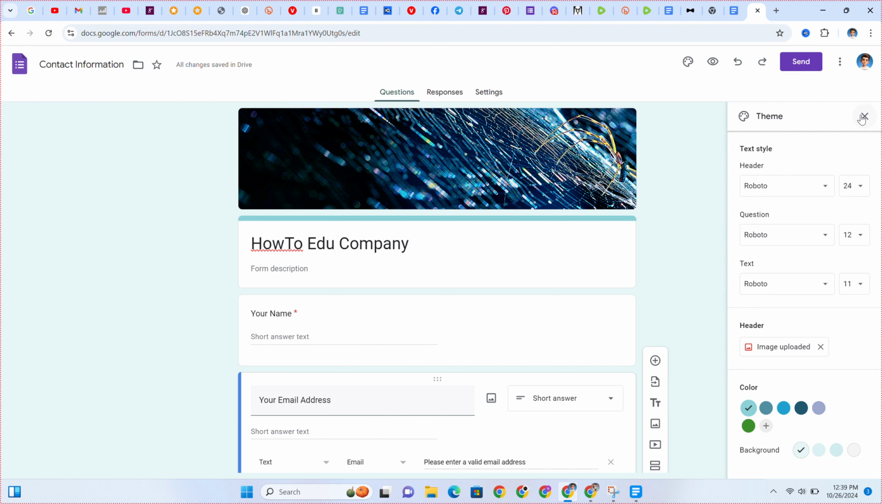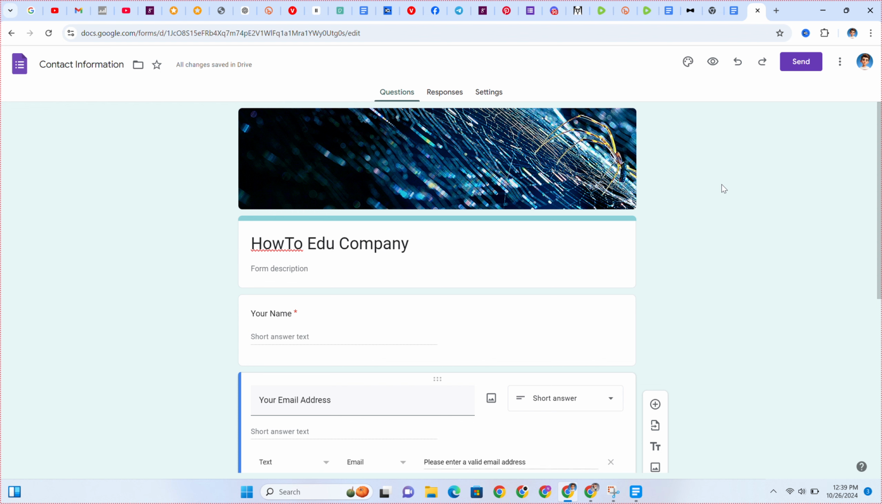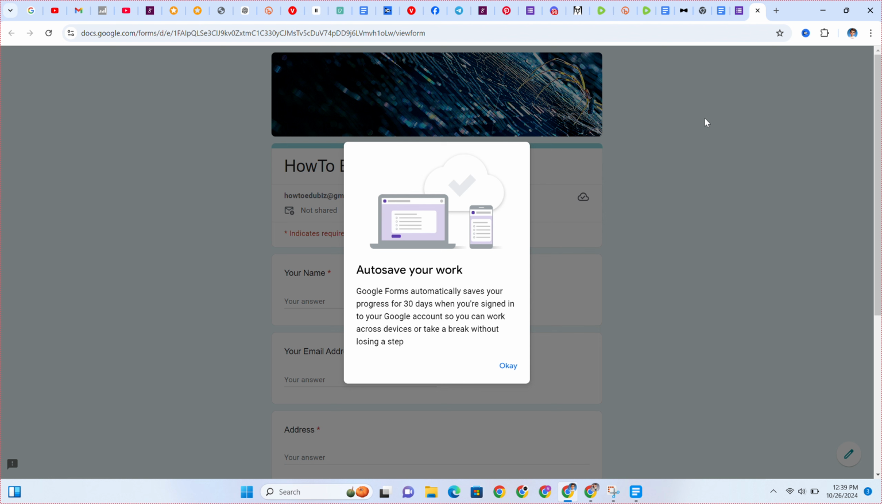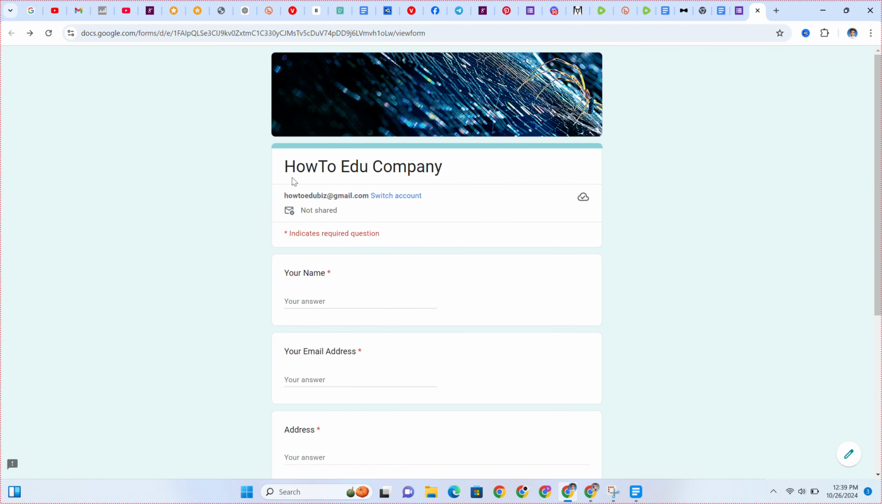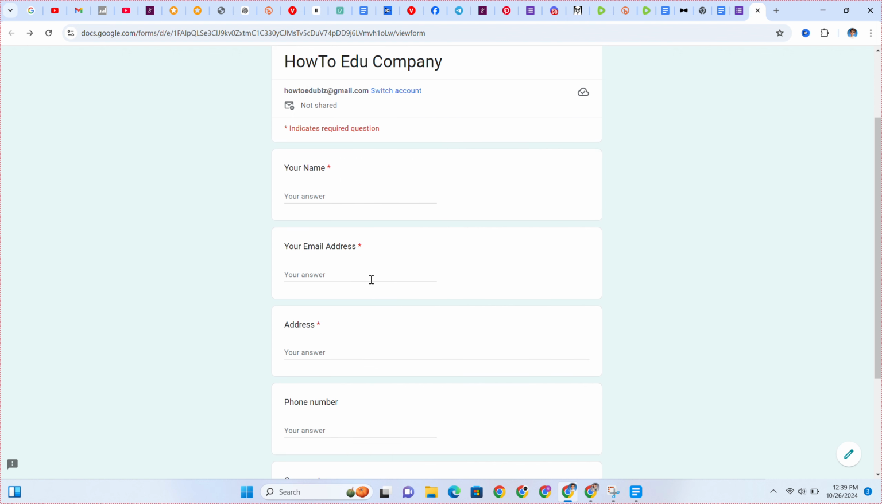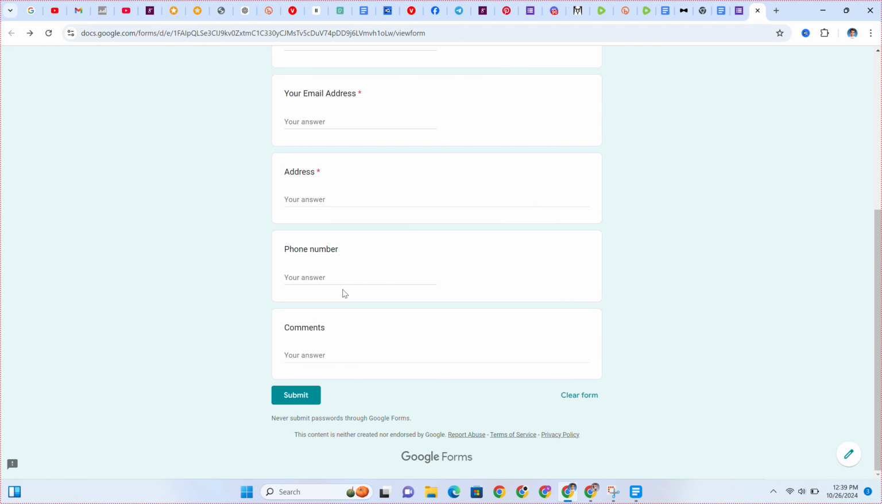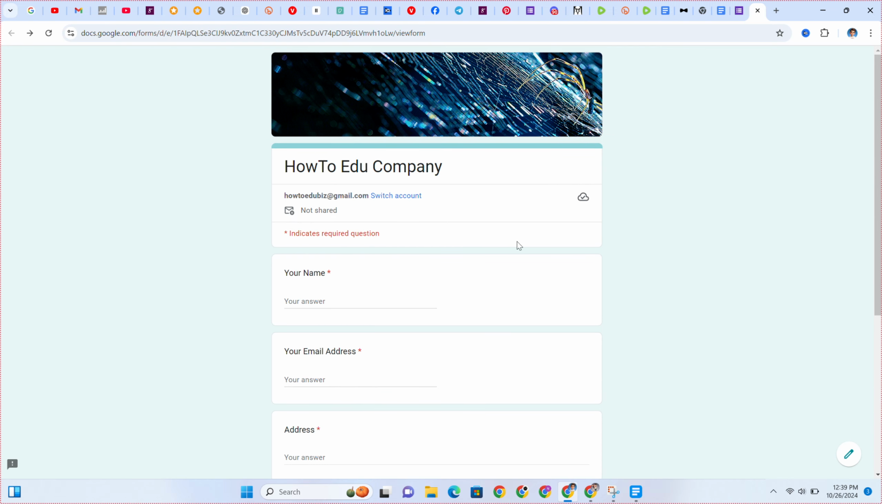Once you are done, I would close this. This is the preview of this form I just created. How to edu company. At first, you'd indicate your name, your email address, your address, your phone number, and the comments you want to indicate. So this is basically how you can make a Google form.